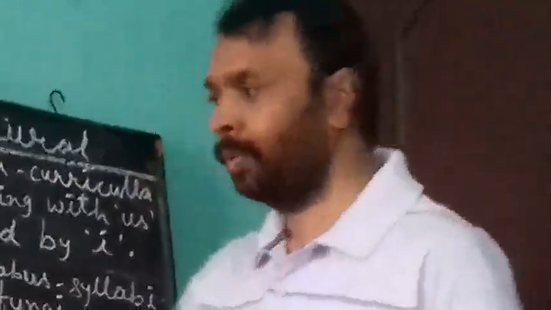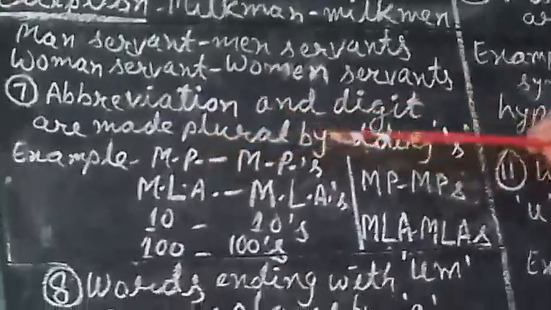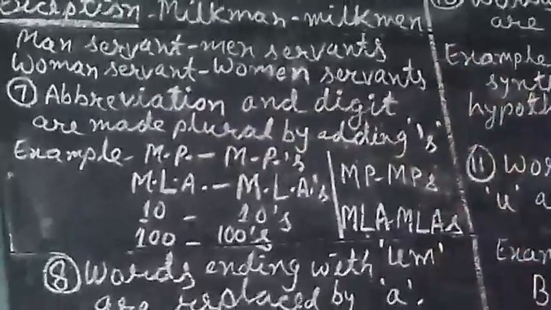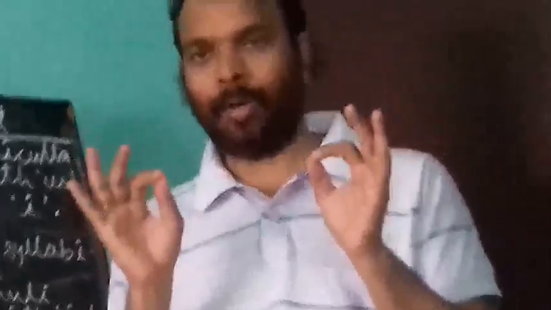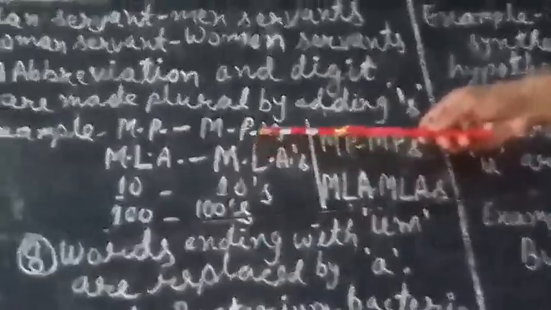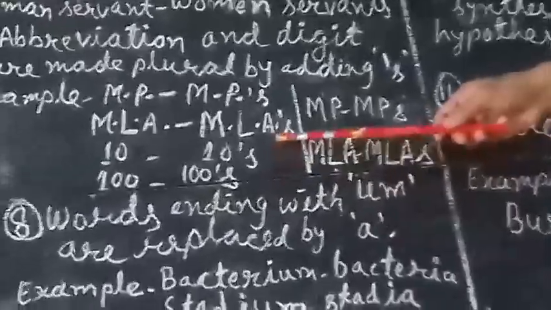Now we should come to rule number 7. Abbreviations and digits are made plural by adding apostrophe s. Abbreviation means short form of any word. When the short form of any word is written, that time we make the plural of that word by adding apostrophe s. We can also make plural of digits by adding apostrophe s. You should see examples like MP. It becomes MPs. MLA, MLAs.